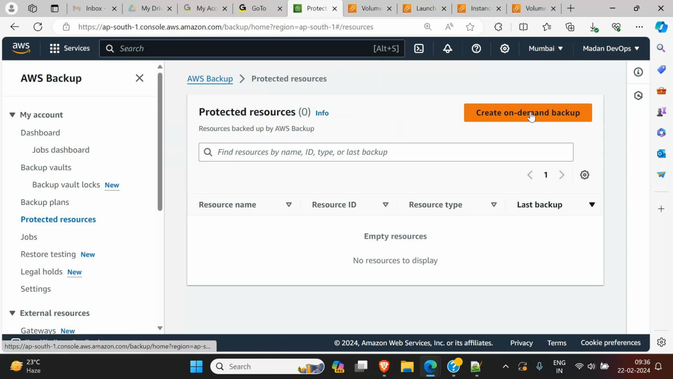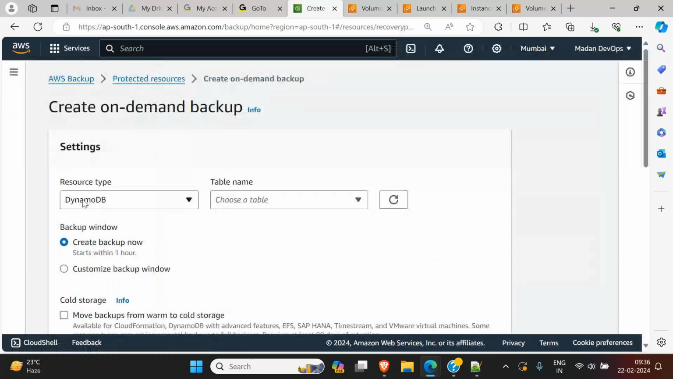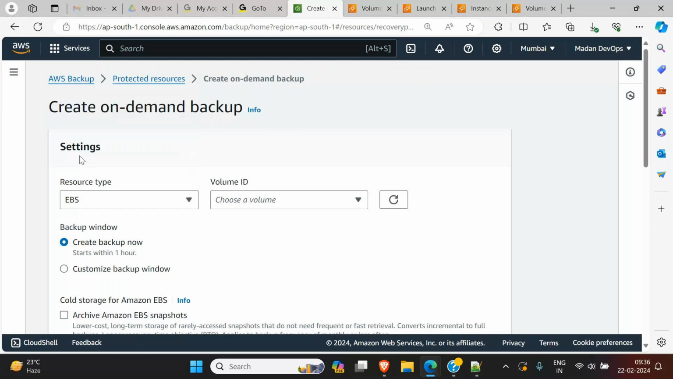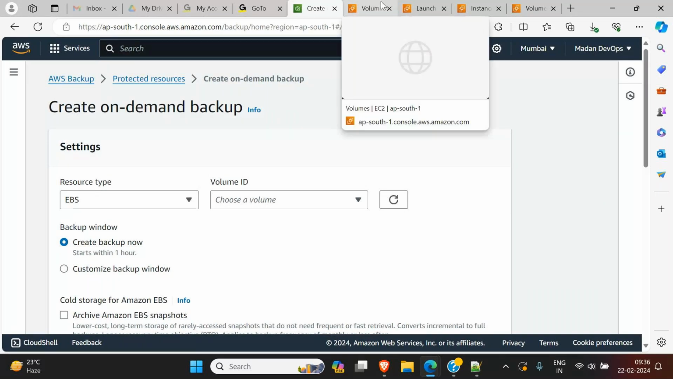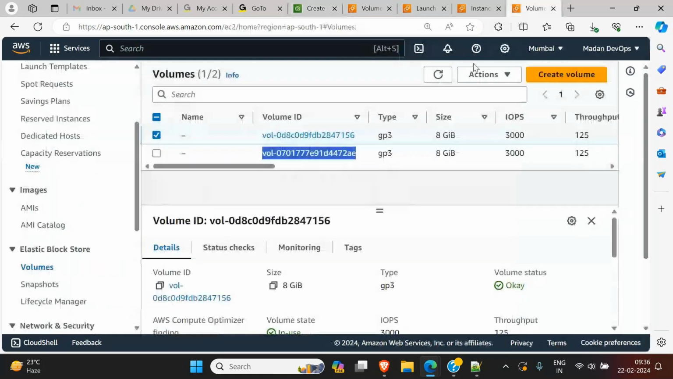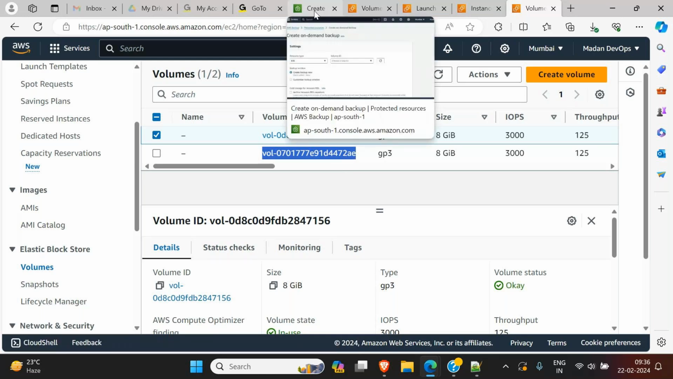Now resource type. Our type is EBS, right? Click on EBS. The previous daily backup which I explained just now has not started yet. It will start at 6 p.m. today. The condition applies that the volume should exist. If the volume does not exist, the backup will not be taken, and it will fail. That's all, nothing else will happen. Okay, that is about daily backup.